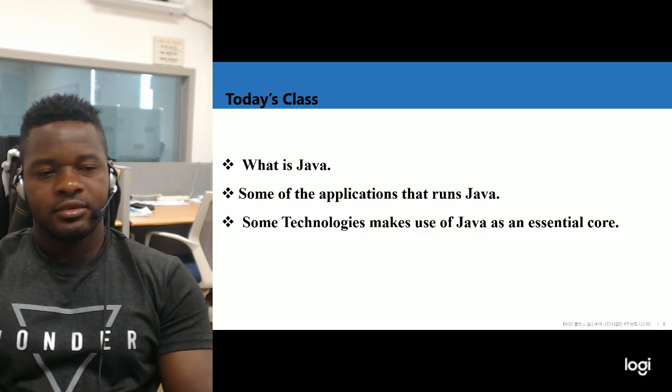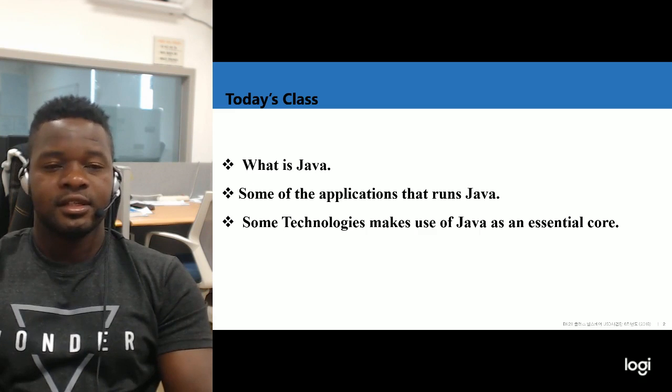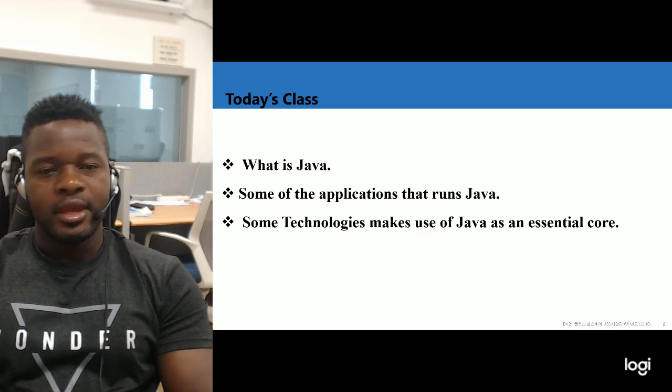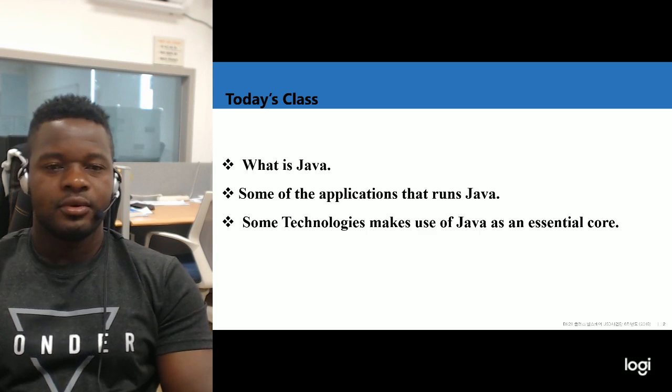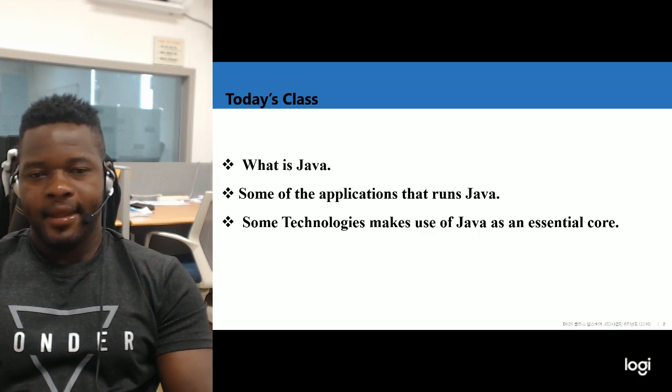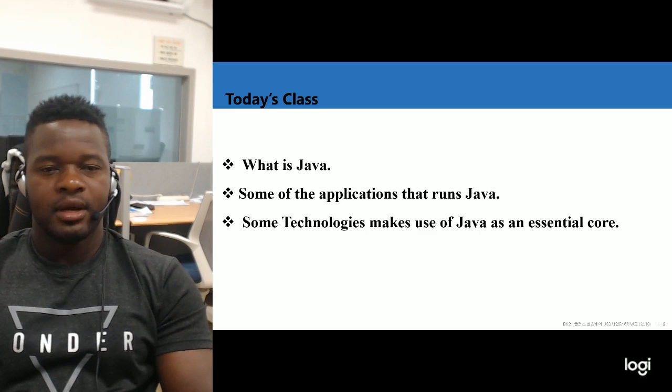By the end of this class, you will be able to know some of the applications that use Java to run. Also, we will learn some history background concerning Java.